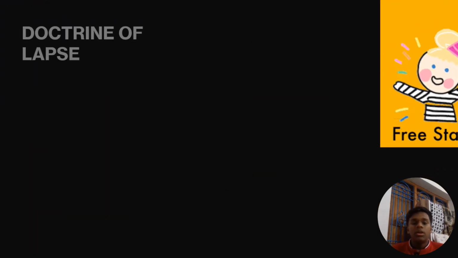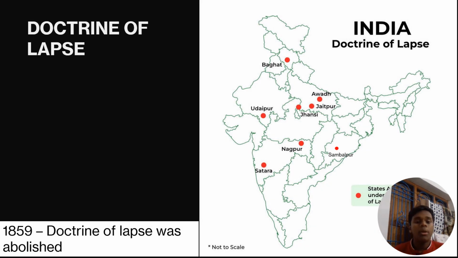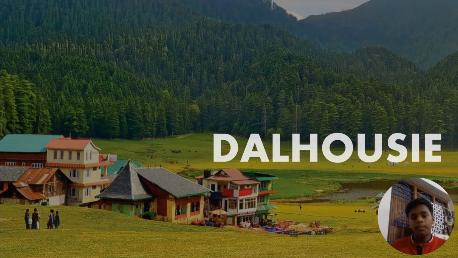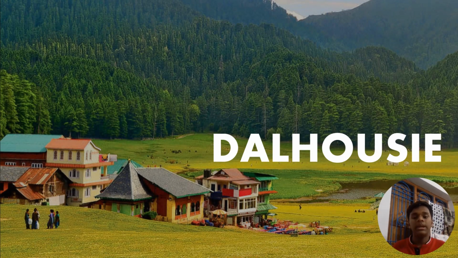Moving forward, we are going to talk about when it was abolished and which states came under annexation by the doctrine of lapse. The abolishment of the doctrine of lapse happened in 1859, and the states that came under the doctrine of lapse were Bhagat, Udaipur, Satara, Nagpur, Jhansi, Awadh, Jaipur, and Sambalpur. Moving forward, let's talk about the famous destination place which was made by Dalhousie for his production.